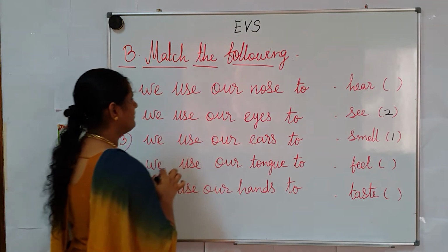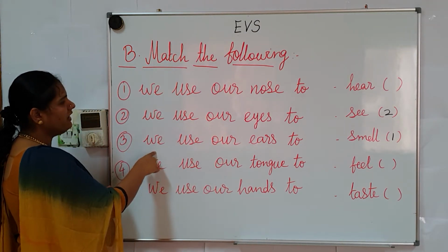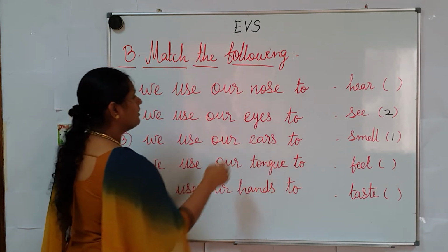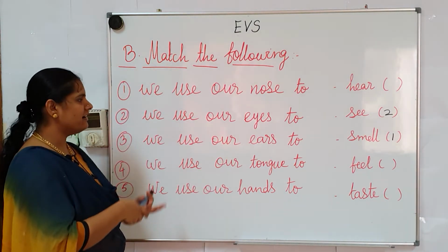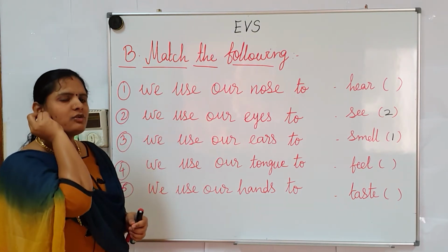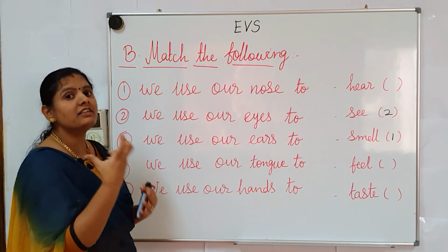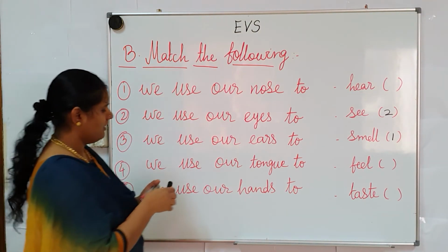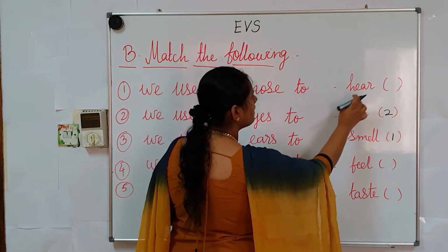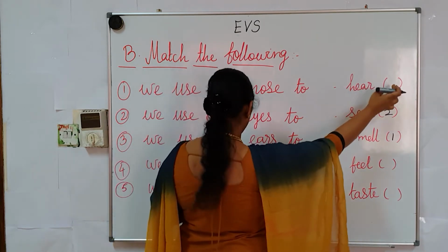Next, third question. We use our ears to what? Children, just check the use of ears. What is the use of ears? Ears help us to hear the sound. Let's check the answer. Here it is, in the first.